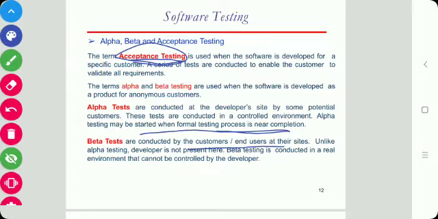So this is acceptance testing, alpha testing and beta testing. In the next section we will see functional testing.